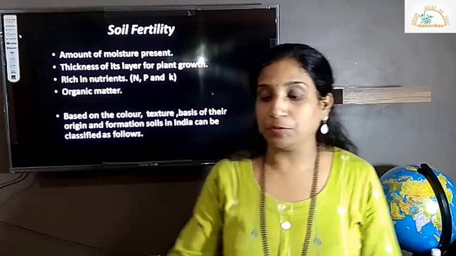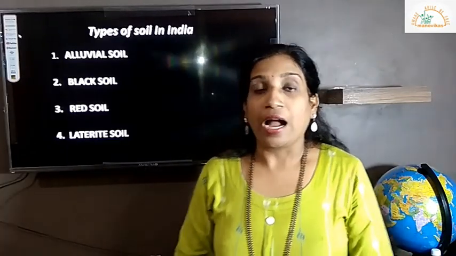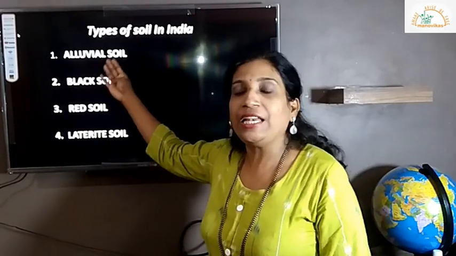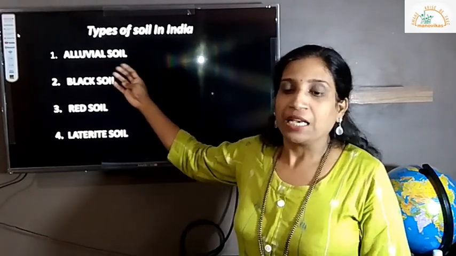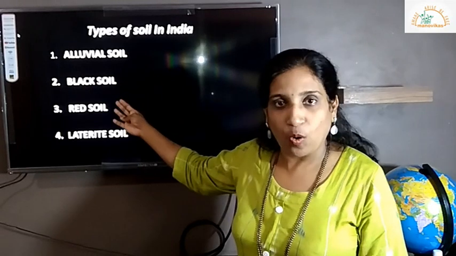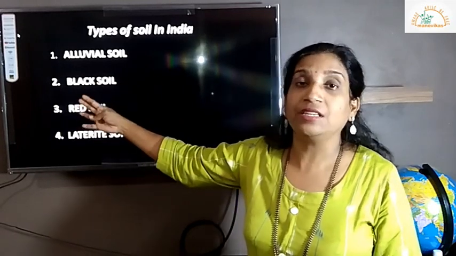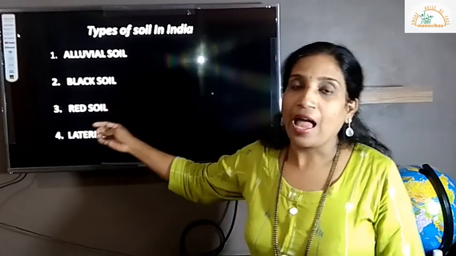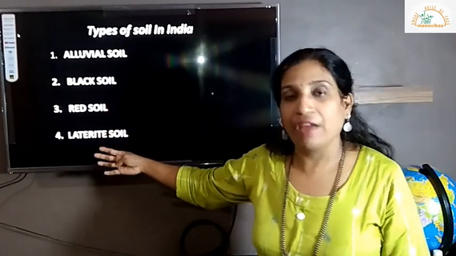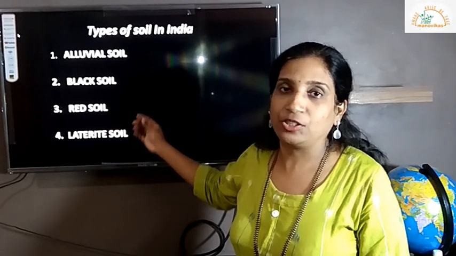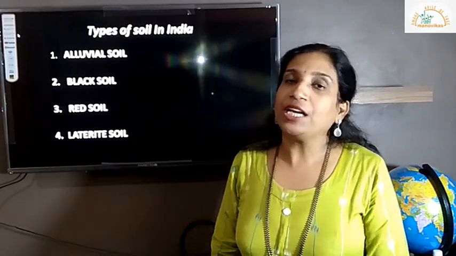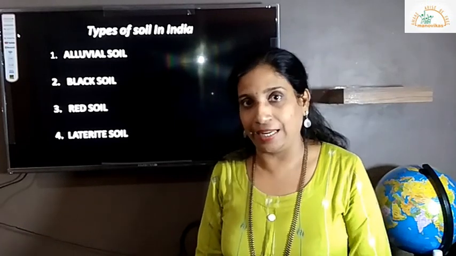And these major types of soil in India are categorized as follows. First type, we have something called alluvial soil in India. Second is called black soil. The third major category of soil in India is the red soil. And the last one, what we have is the laterite soil. Now, we shall be learning about each soil type in detail.